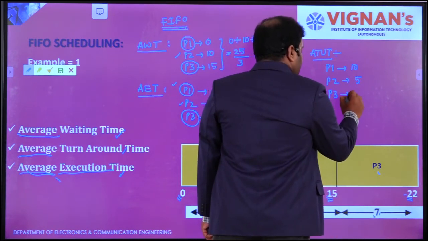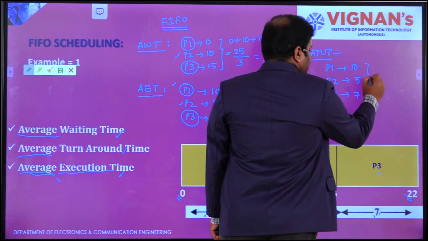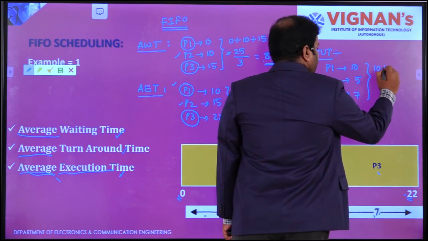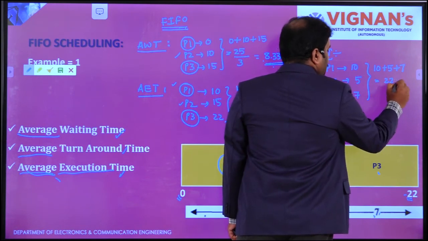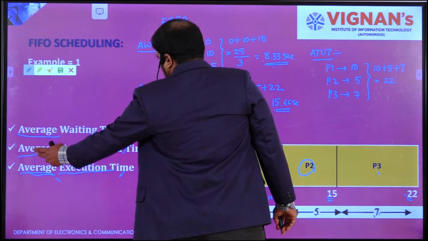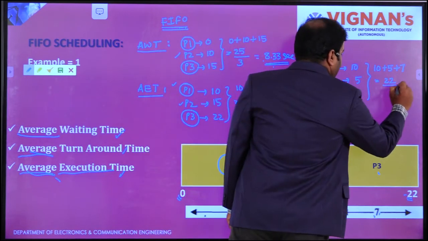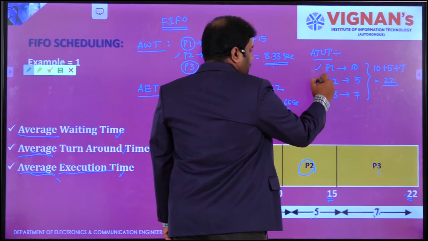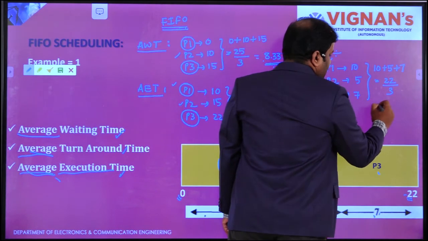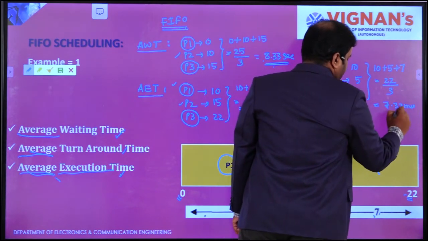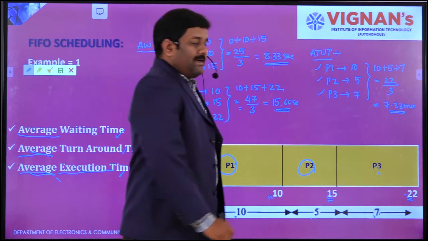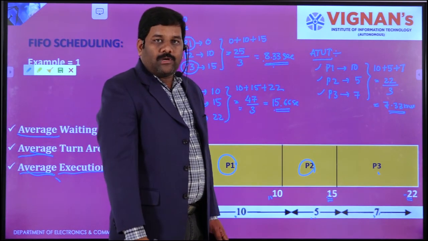So overall 10 plus 5 plus 7, that is 22 seconds. But here we need to calculate average turnaround time, dividing by the number of processes: 1, 2, 3. So this is 3, and the result is 7.33 milliseconds. That is the average turnaround time.